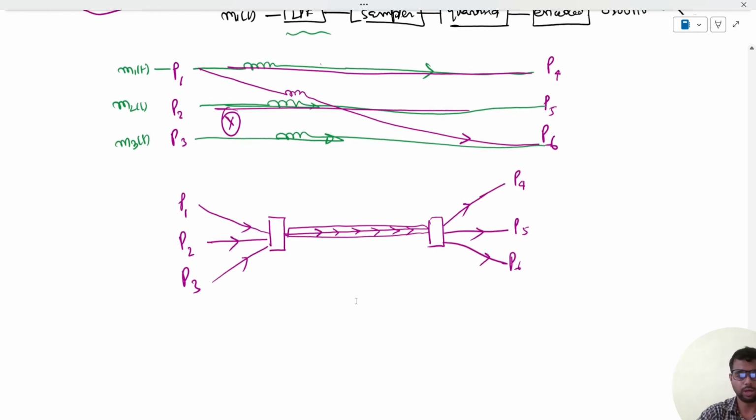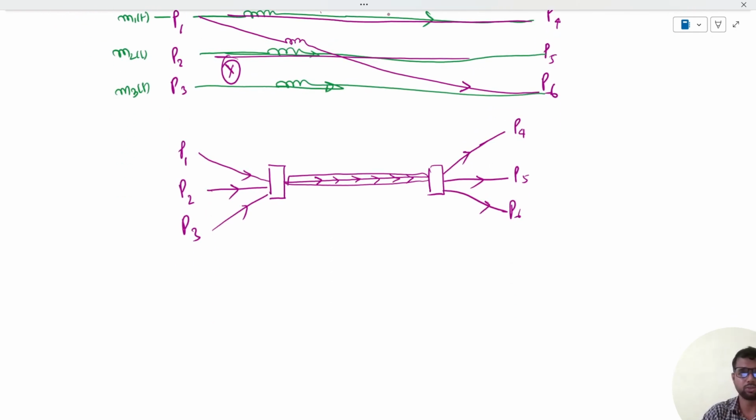So what time division multiplexing is doing is this: suppose P1 has message m1(t), another has m2(t), and another has m3(t). All these messages are sampled, quantized, and encoded, and then all the bits are transmitted over the channel. Then all the bits are received, and the reverse process is done. Decoding is done, then each sample is passed through the low pass filter, and the message signals are generated.